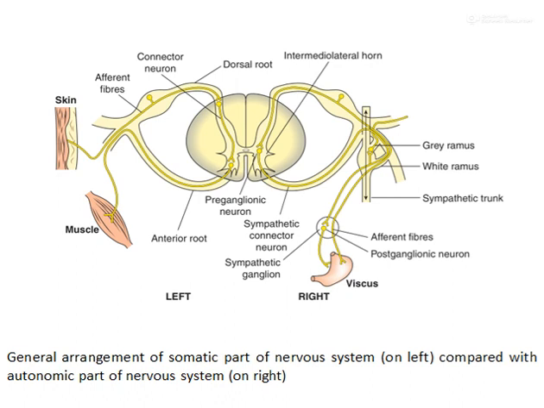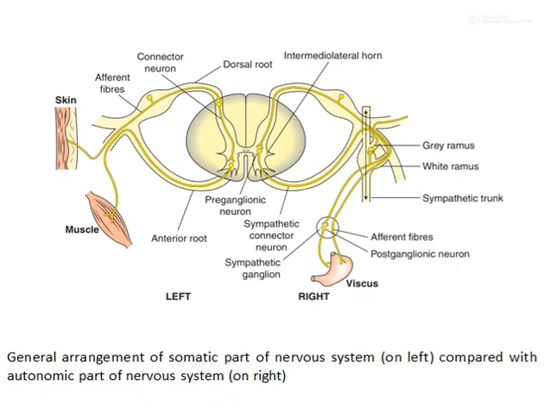This is the general arrangement of the somatic part of the nervous system. On the left side it is shown, and on the right side the autonomic part of the nervous system is shown. There is a difference between the somatic nervous system and the autonomic nervous system.